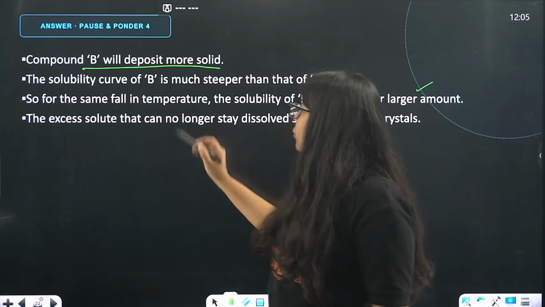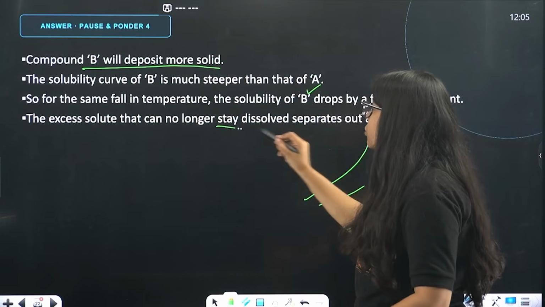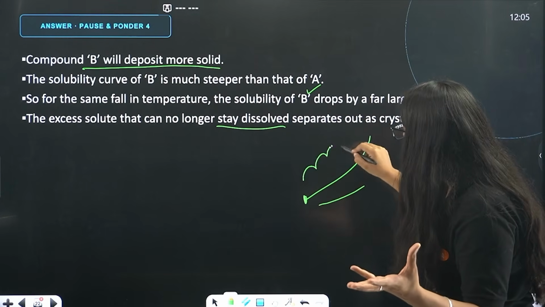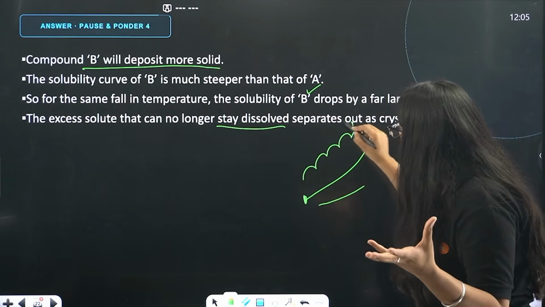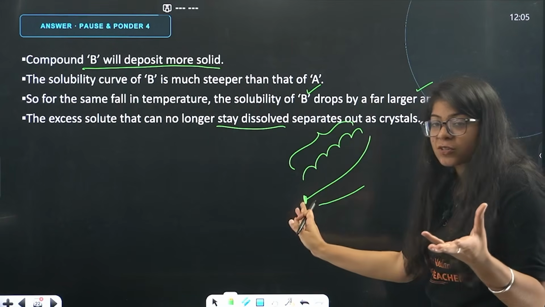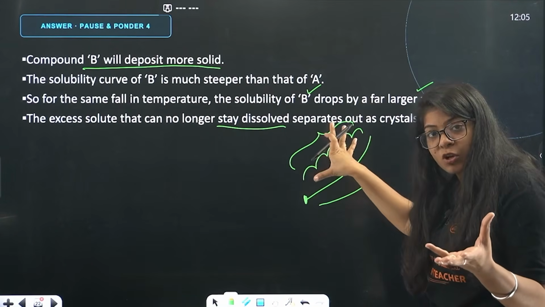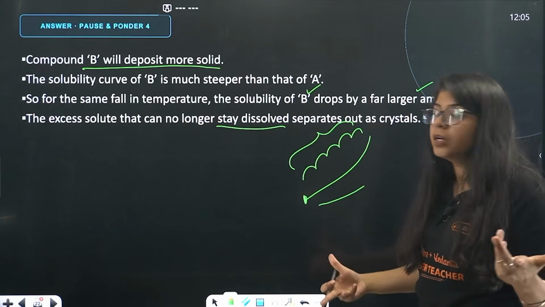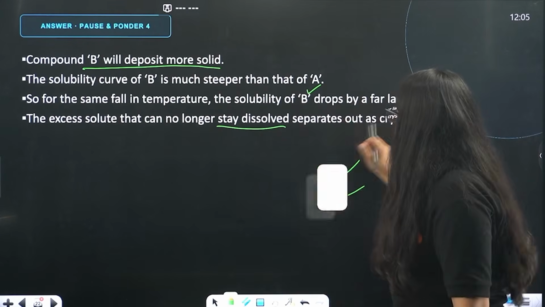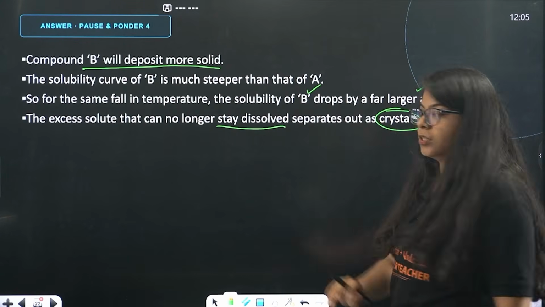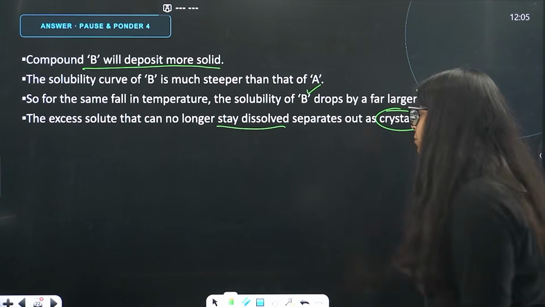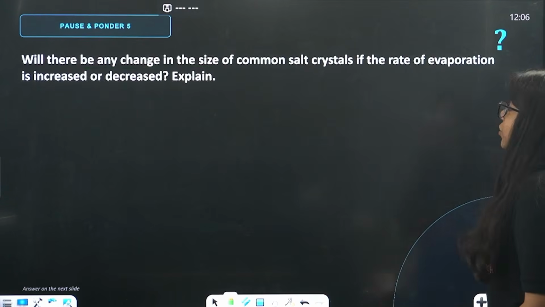The excess solute can no longer stay dissolved. So, when we were here and we heated it, the solute was getting dissolved. But now, when the temperature comes back to 60, all this much solute will not be able to remain dissolved, so all this will separate out as crystals. Understood the theory, understood the point, how we got here? Done? Great. Next question, beta.